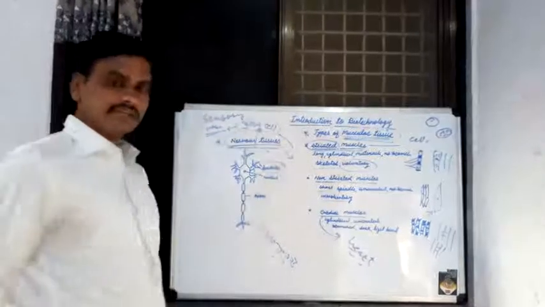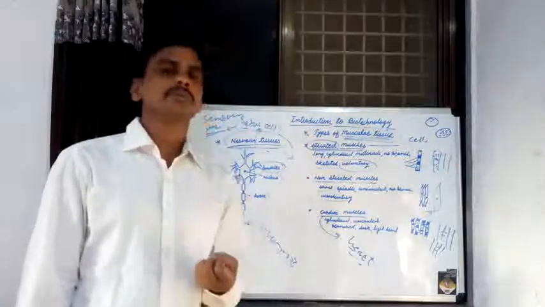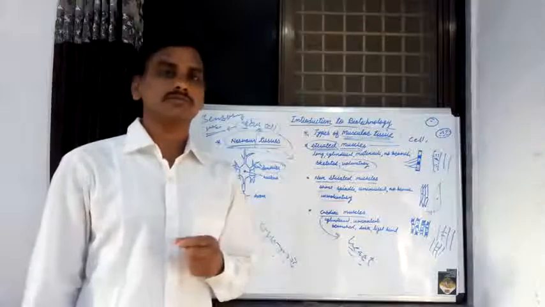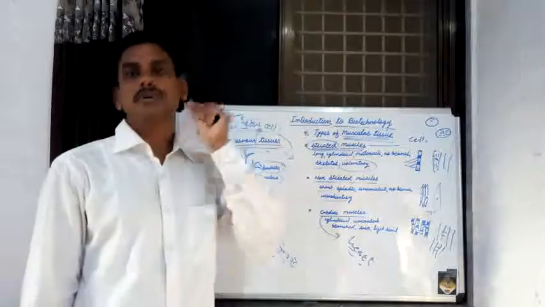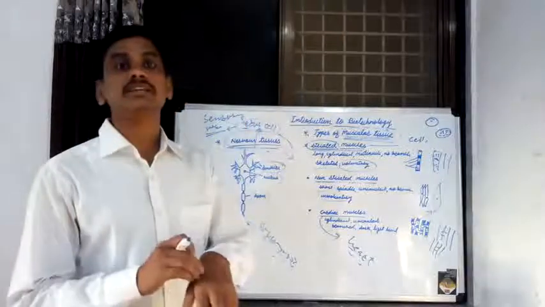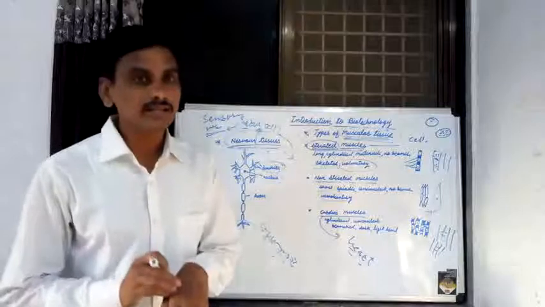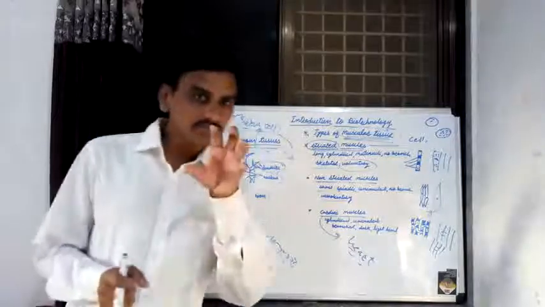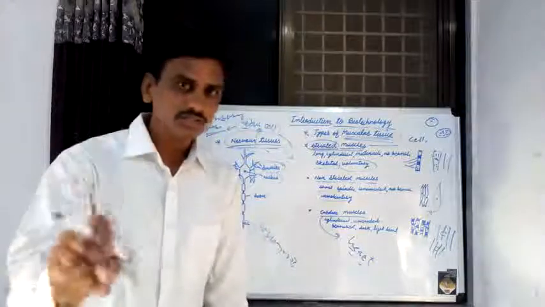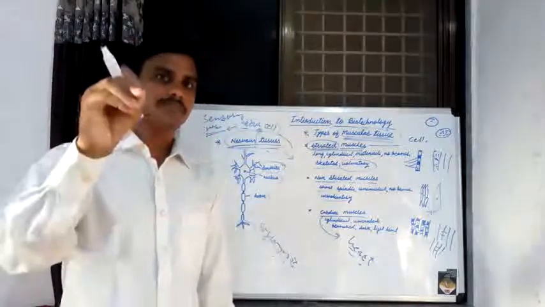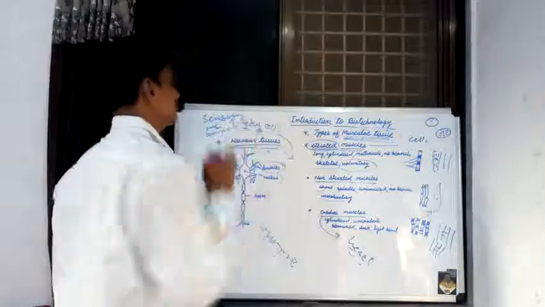Now these sensory nerve cells receive the sensations from sensory organs, from our eyes, from our nose, from our mouth, from ear, from skin. Information collected from the environment by these sensory organs passes towards the sensory nerve cell.